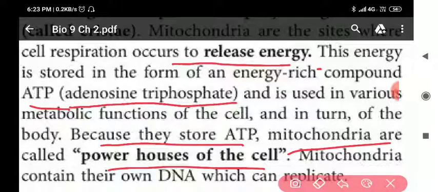Next, mitochondria contain their own DNA. These mitochondria have got their own DNA, so they can replicate very easily. We are discussing now the mitochondria, my dear students. Mitochondria are known as the powerhouse of the cell. Clear? Because they store energy in the form of ATP and they provide energy for doing the other functions in the cell.